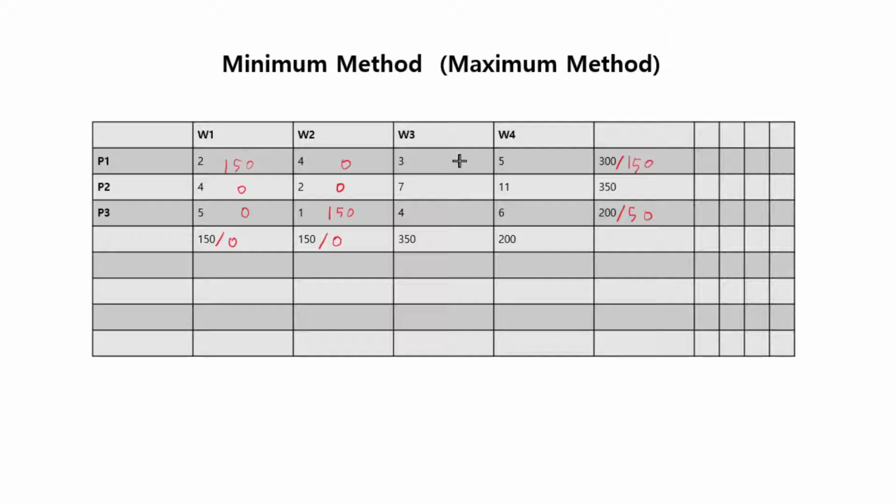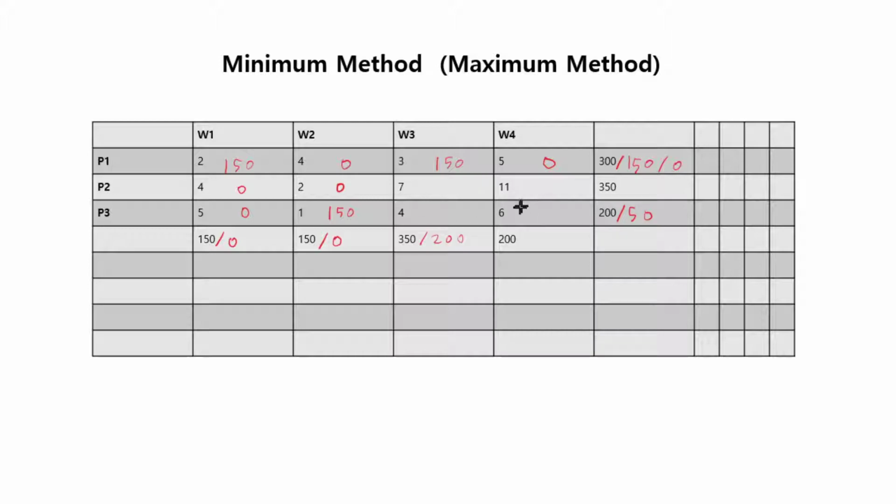All right, and then among these, 3 is the minimum. It can accept 350, but only 150 is left to go from plant 1, so you can only put 150 here. 0 is left. 350 minus 150 is 200. And then because you have 0, this should be filled in with 0.